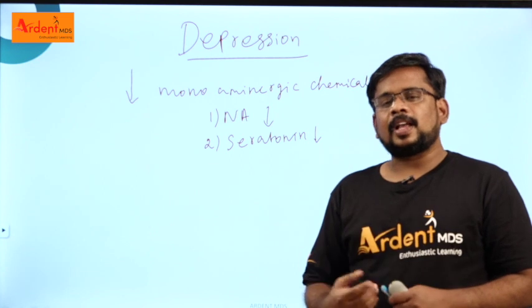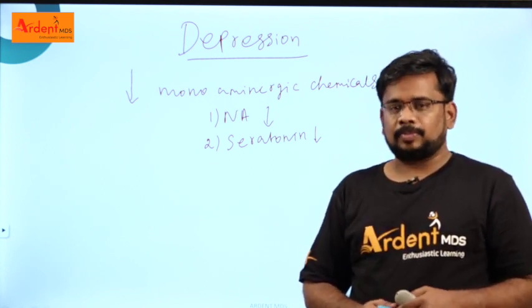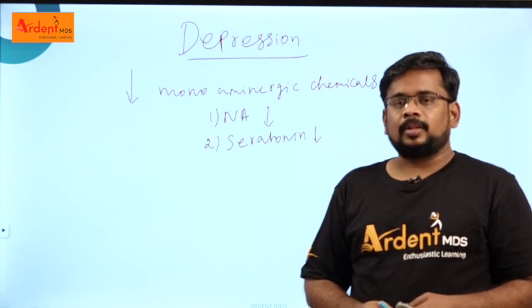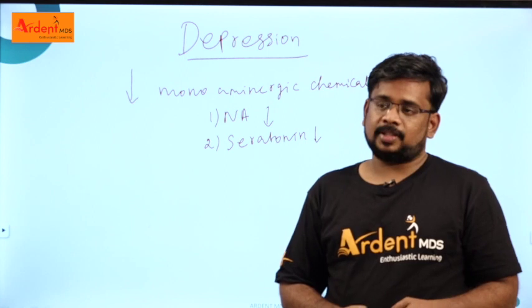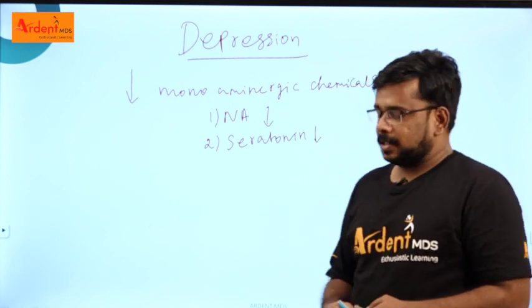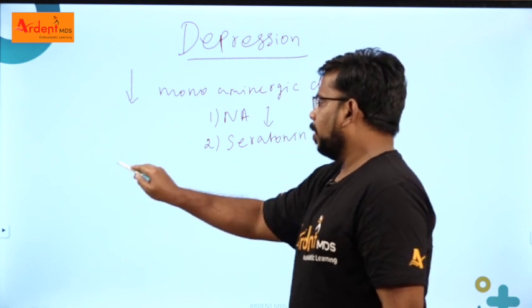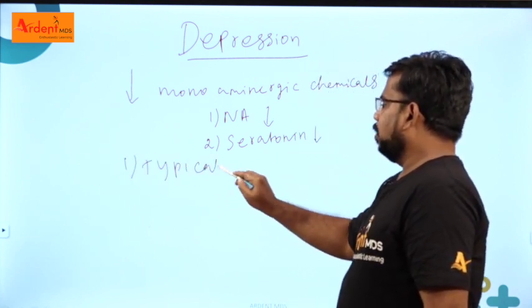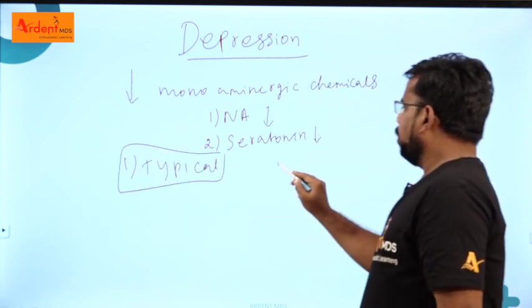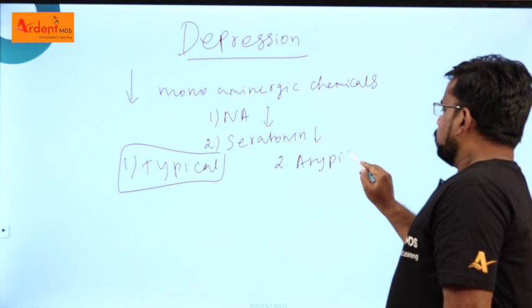In case the patient has a chronic problem of depression due to some psychiatric problem, then we have to go for antidepressants. Antidepressants can be classified into two types: number 1, typical antidepressants, and number 2, atypical antidepressants. What is the difference?